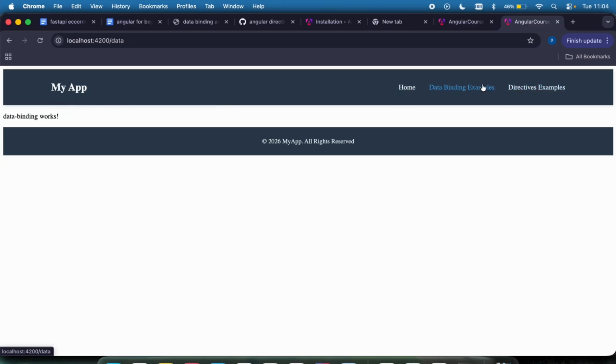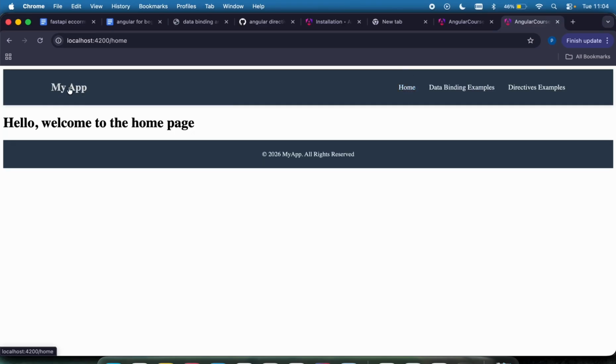So this is how pages and routing works in Angular. Very, very easy, simple. You don't need to do much.